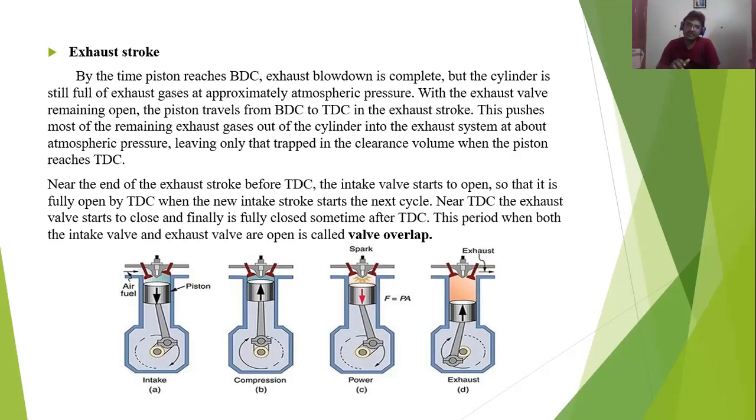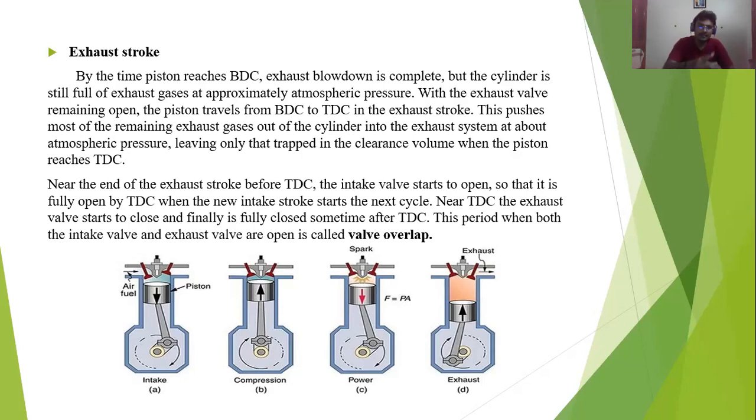This piston completely pushes the burned gas. Burnt gas means the smoke. It completely pushes the smoke to the outlet through the exhaust valve, so that when the inlet valve opens again, the fresh air fuel mixture comes in. So there will be no loss of fuel, no smoke remains inside the cylinder, and so there will be no problems.